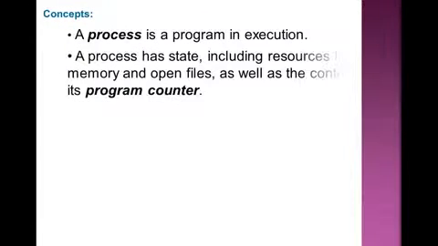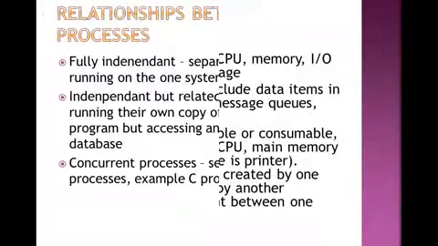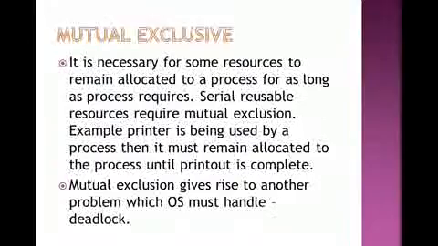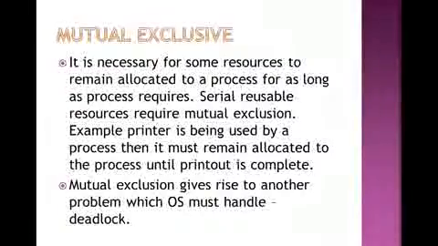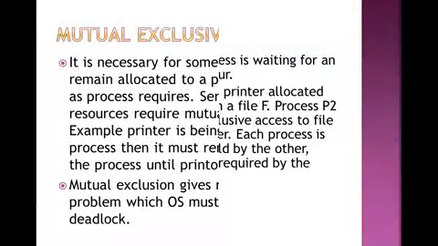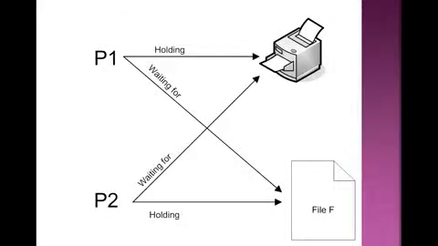Then we have discussed different concepts, program counter, process. Then the relationship between different processes and the resources that are used by processes. Then we discussed what mutual exclusion is and how we can use it. Then what is a deadlock? Deadlock means a condition where a single resource is shared by multiple processes.